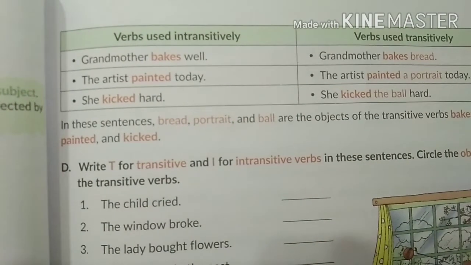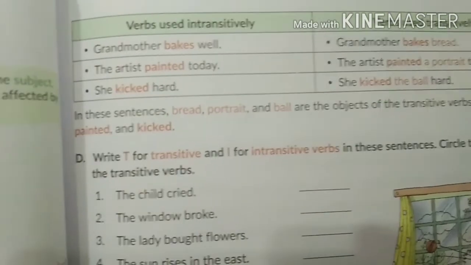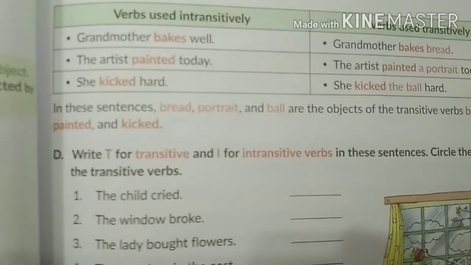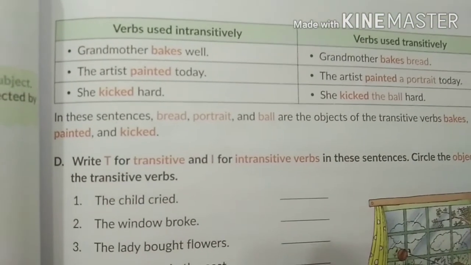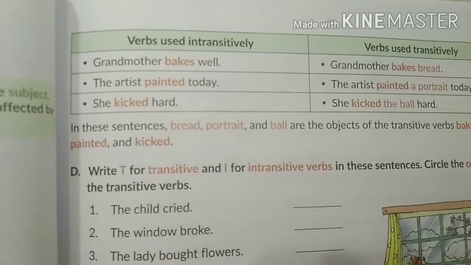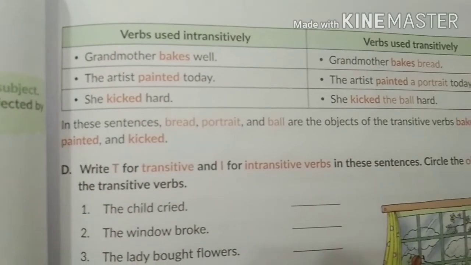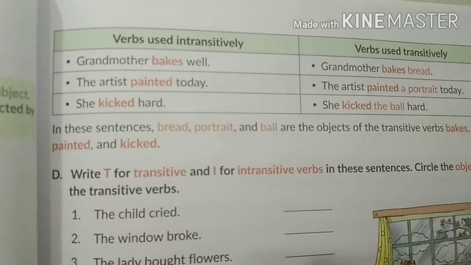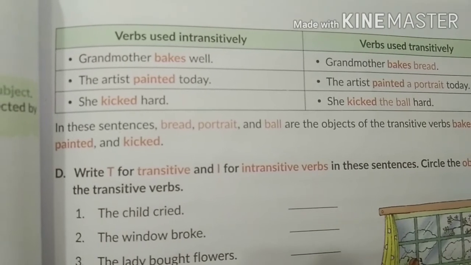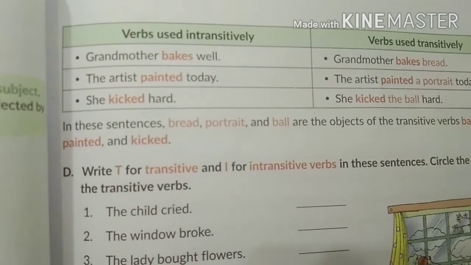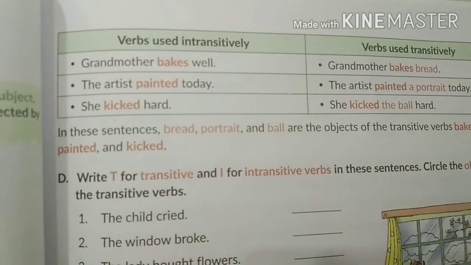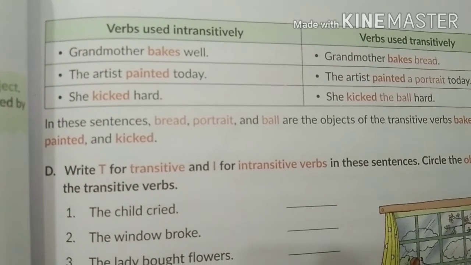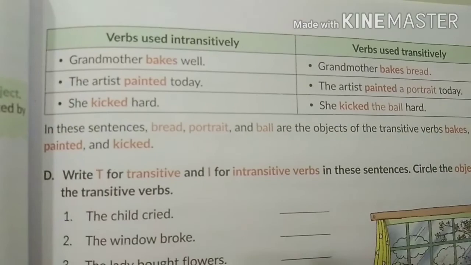The artist painted today. Painted is the verb, but painting can be done with anything, children. He can paint a portrait, he can paint a picture, he can paint a scenery. But if the object is not there, it is called intransitive verb. Again the last sentence, children, she kicked hard. She kicked hard what? The cupboard, the table, the ball, the basketball, anything can be there. So here the object is absent. So it is called intransitive verb. I hope, children, you all understood. Let's do the exercise D.